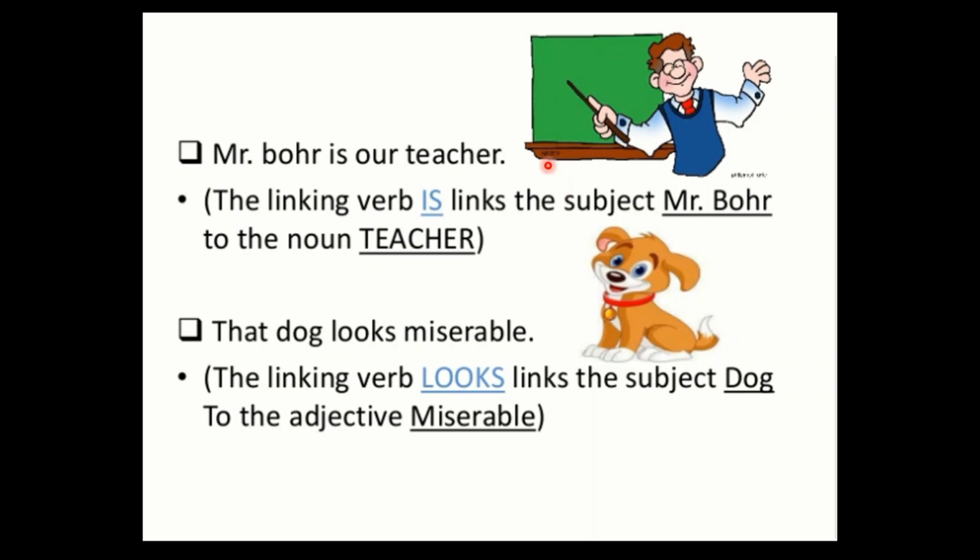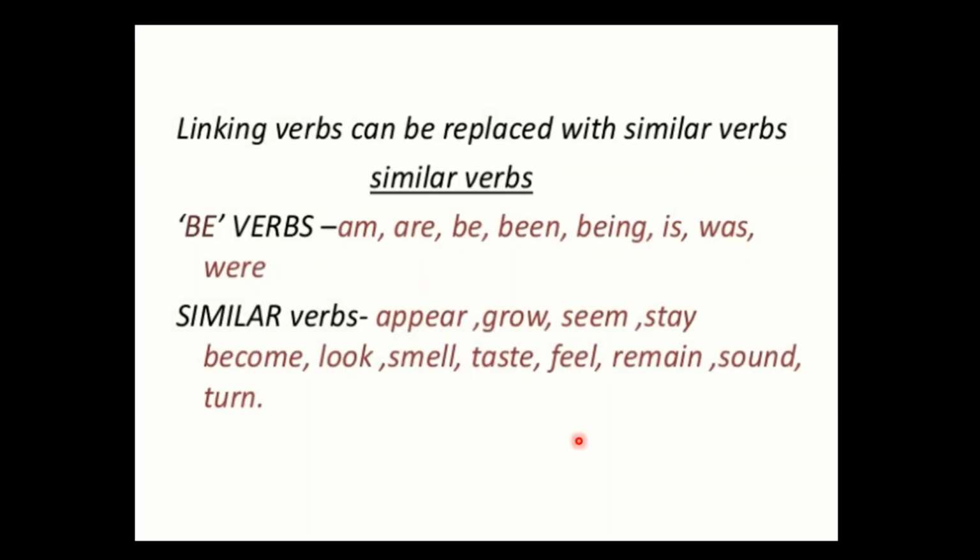For example, see some other examples of these linking verbs. Mr. Bohar is our teacher. Here the linking verb is. Now, do you see any other verb here, like Mr. Bohar is doing something? No, it is: is our teacher. So here this is a linking verb. That dog looks miserable. Here you see the linking verb looks links the subject dog to the adjective miserable. So let's see some of the examples of linking verbs.